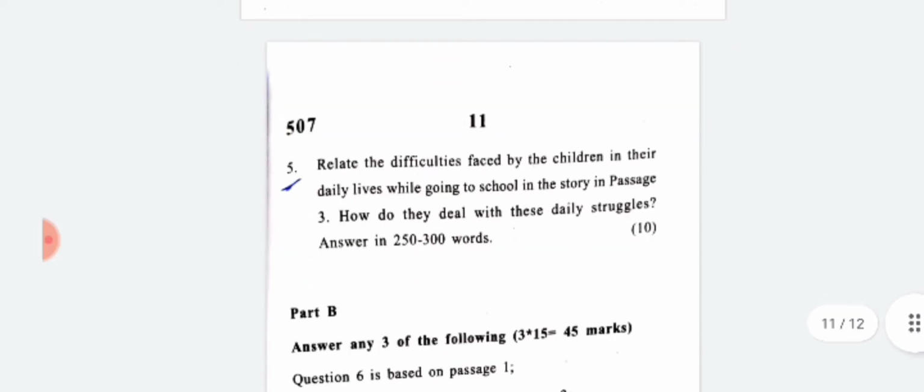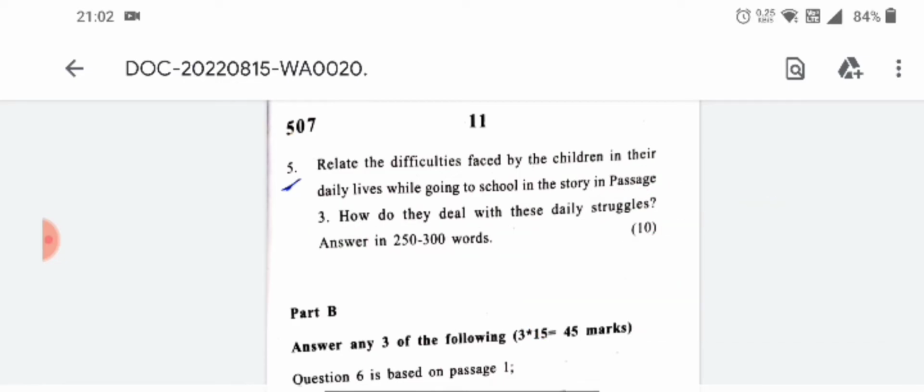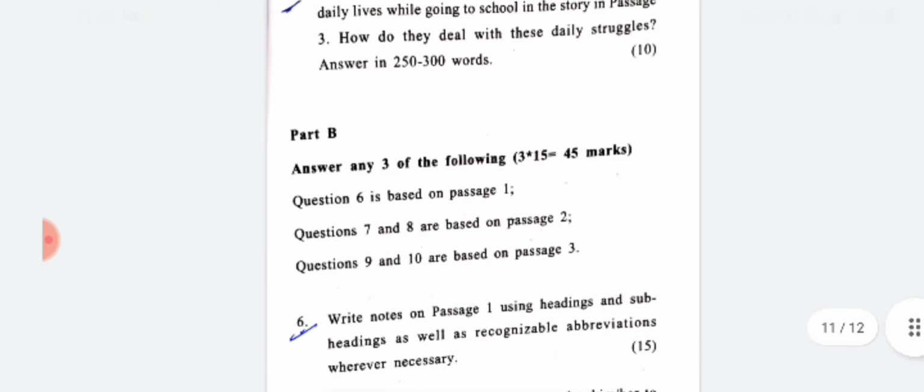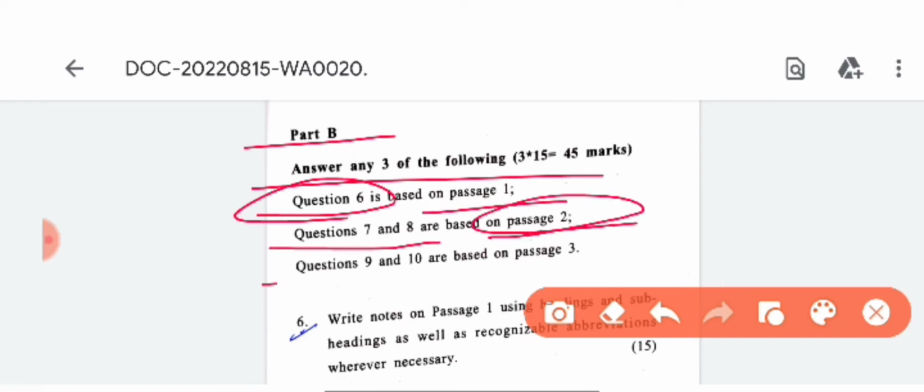And the fifth and the last question for part A is, relate the difficulties faced by the children in their daily life while going to school in the story in passage 3. How do they deal with these daily struggles? Answer in 350 to 300 words. This is again for 10 marks. Let's see the B part. Part B is, answer any 3 questions of the following. Question number 6 is from passage 1. Question number 7 and 8 are based on passage 2. Question number 9 and 10 are based on passage 3.